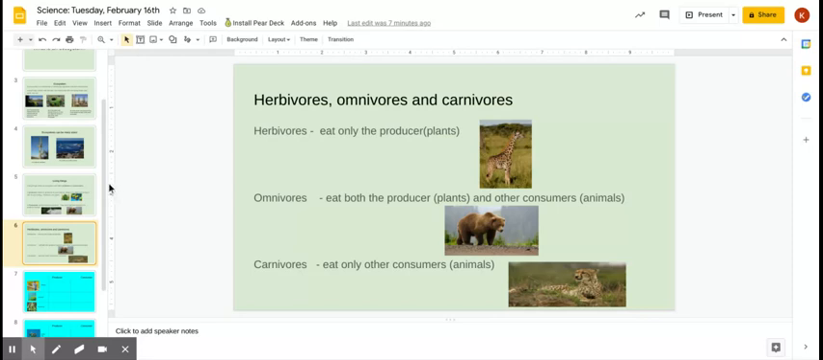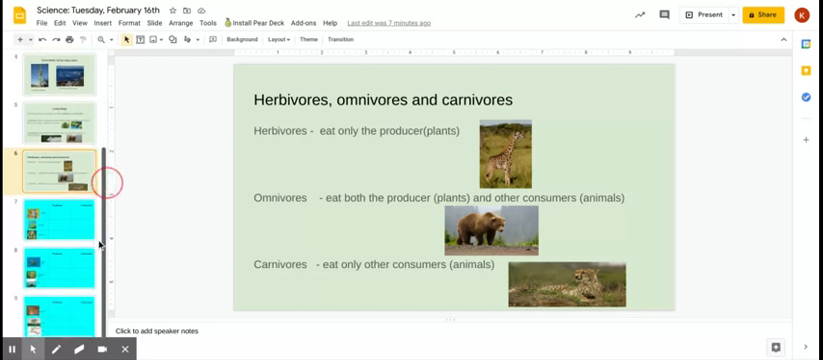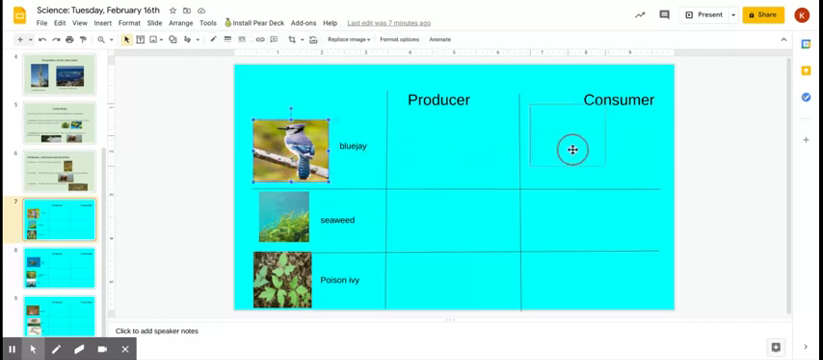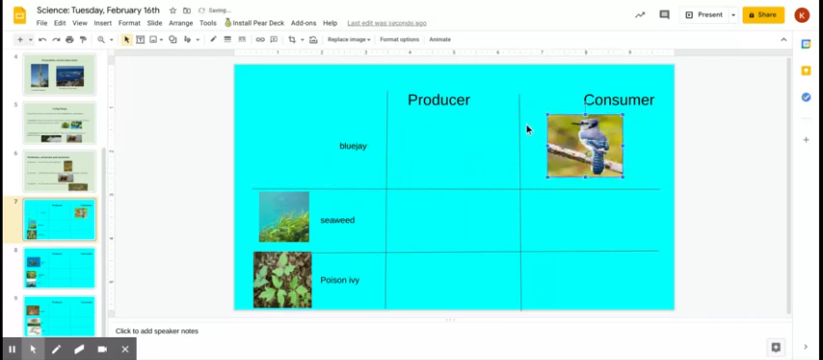So the last three slides, which are another color from the rest of our slides within the slideshow, are here. And what I want you to do is sort these plants and animals into producers or consumers. I'll just give an example. A blue jay is a bird, and he's an animal, and so he can't make his own food. So he would be an example of a consumer. So take his picture and drag it over to the correct column. Okay, I did that one for you. So that's all you're going to do.